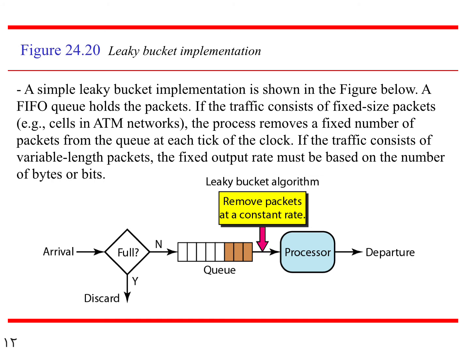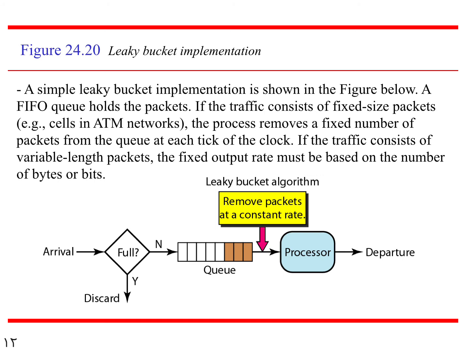See here, leaky bucket implementation. A simple leaky bucket implementation is shown in the figure. A FIFO queue holds the packets. Here also, in the leaky bucket implementation, it may be priority queuing or weighted priority queuing. Every technique is implementing FIFO only, first in first out.